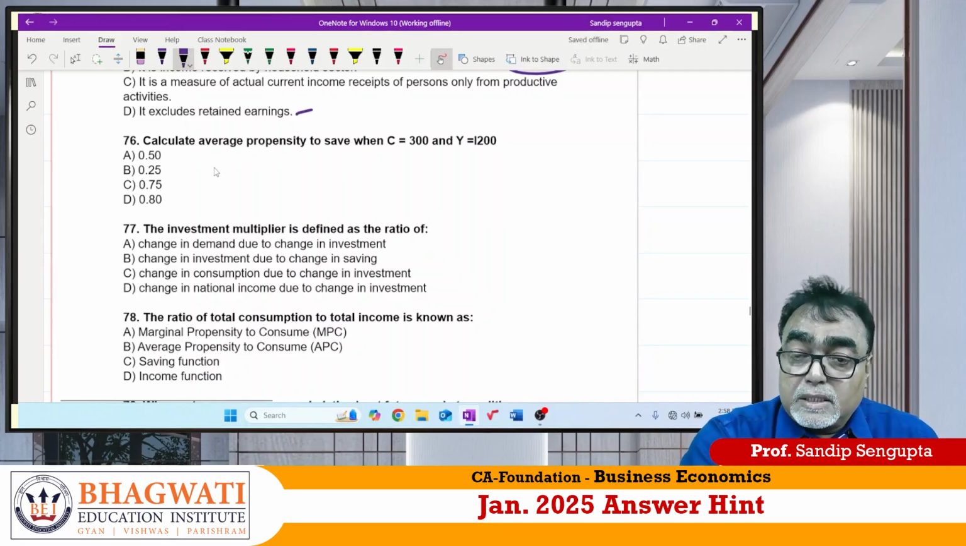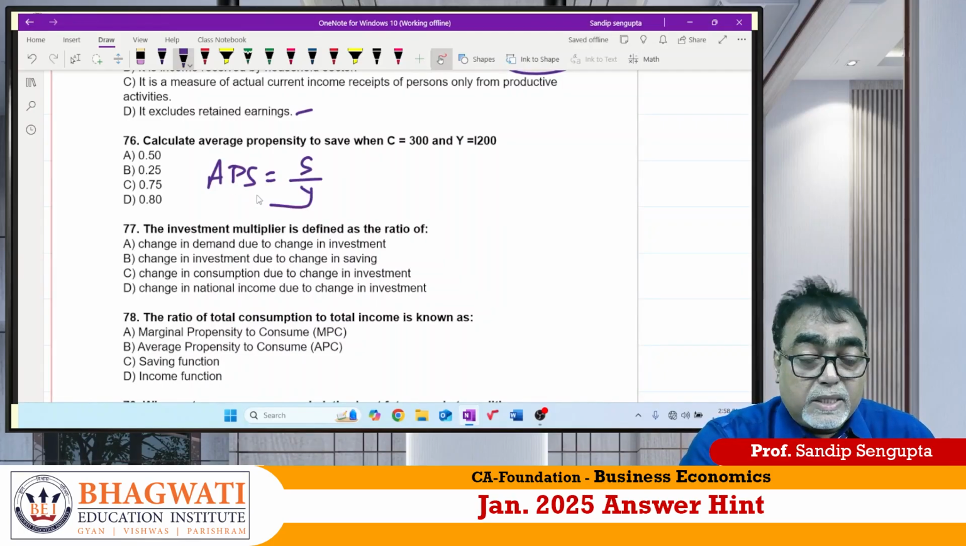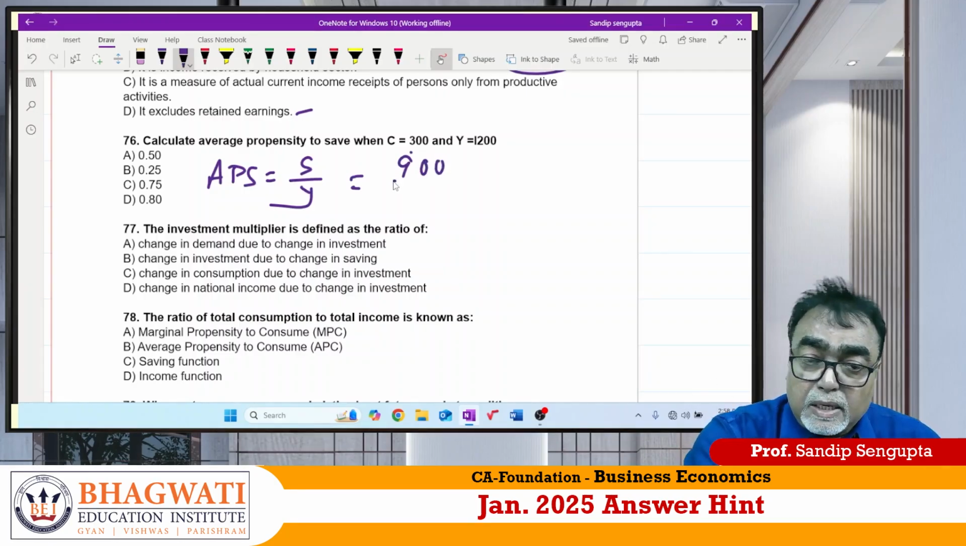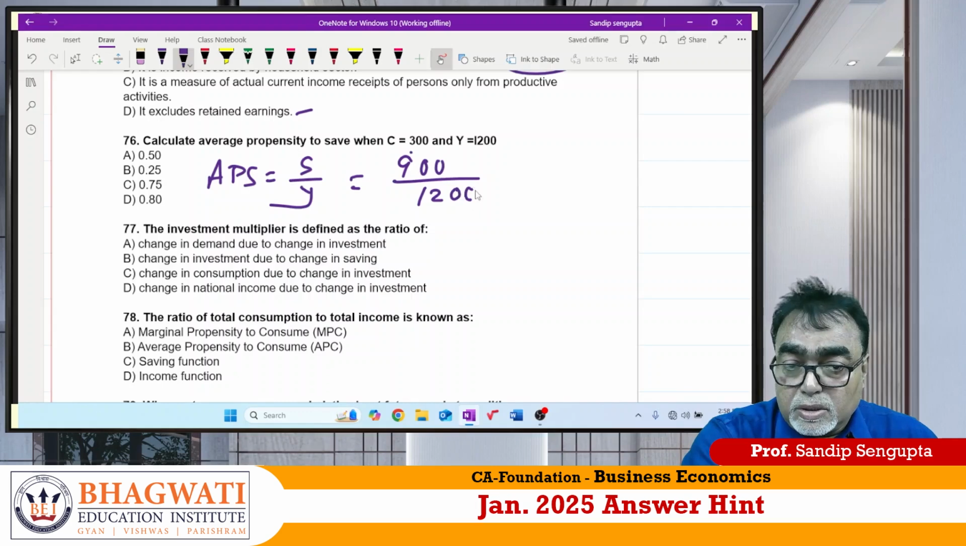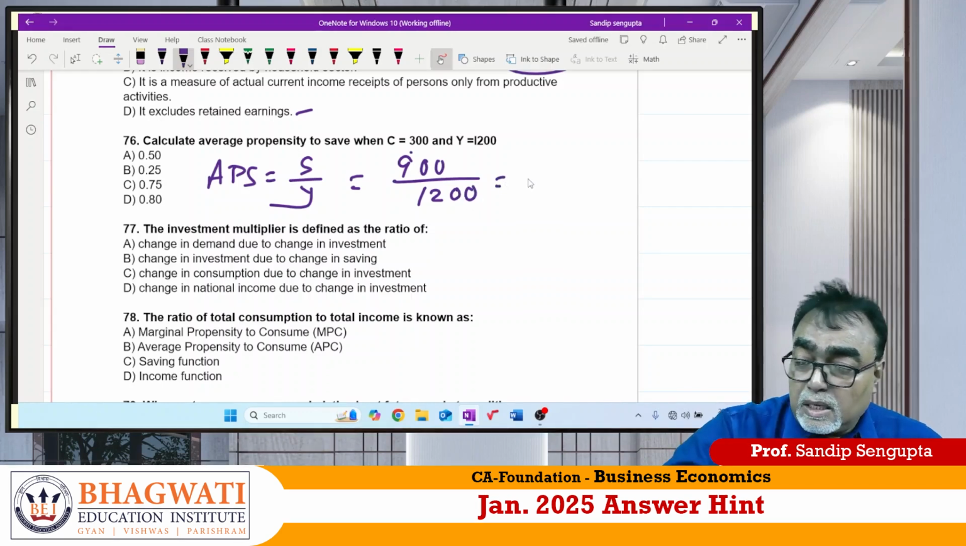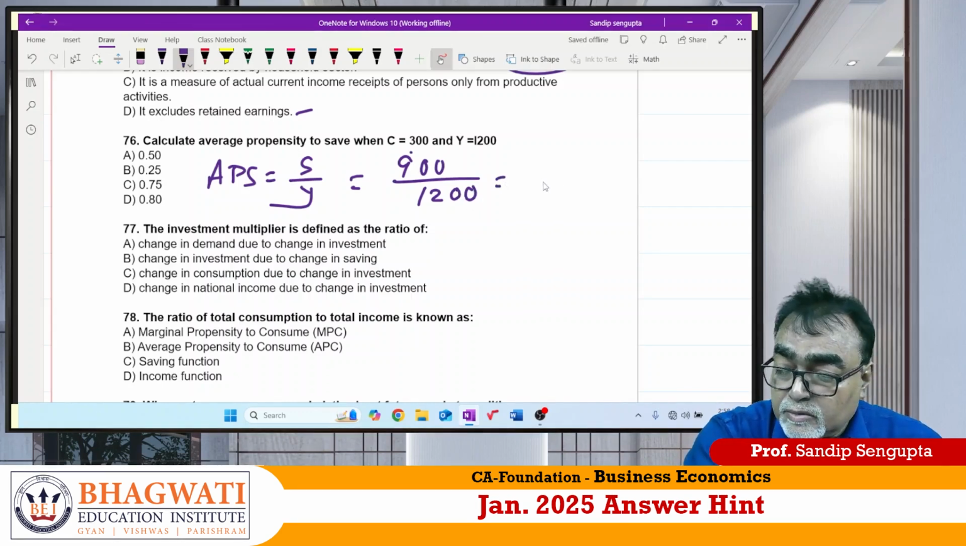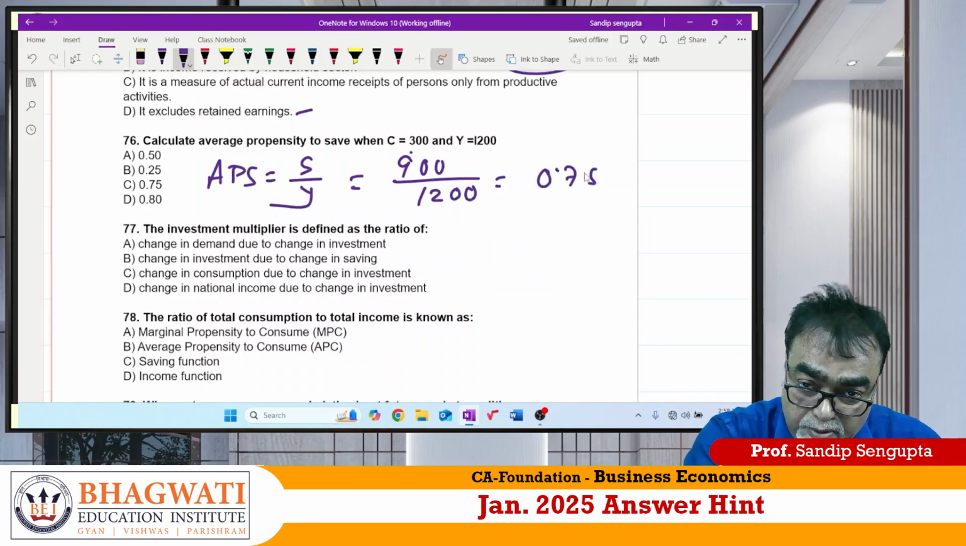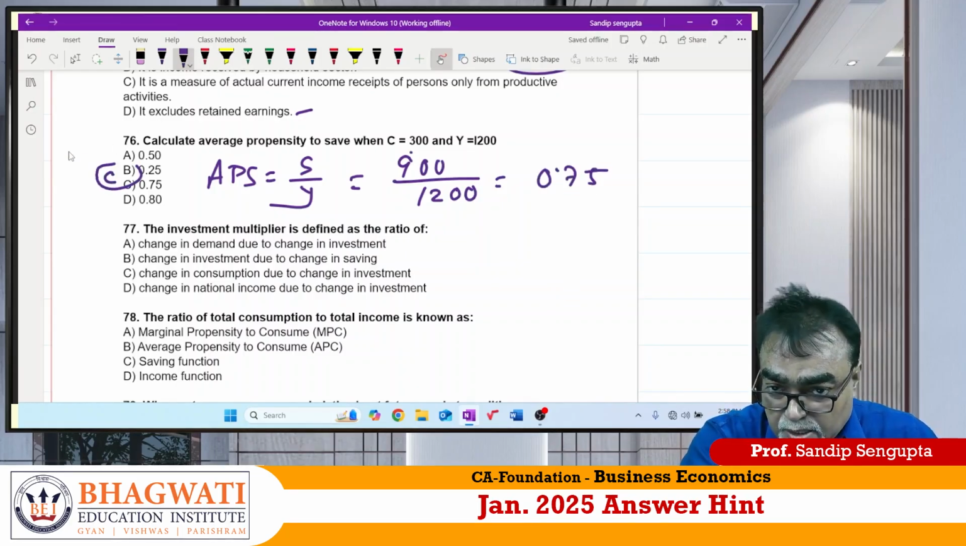Calculate APS. Acha beta, what is APS? APS is S by Y, saving. They have given consumption, they have given income. So I can find out saving. 1200 minus 300, 900 divided by 1200, 76. Answer should come out as 0.75. Chennai.